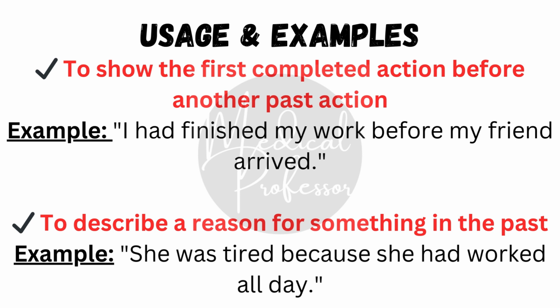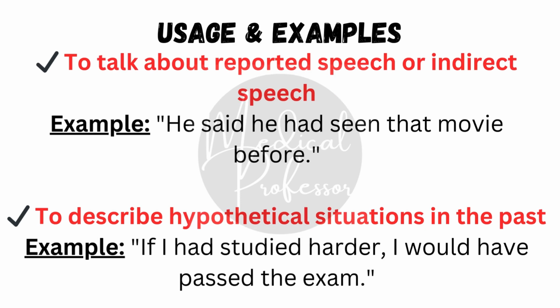For example, I had finished my work before my friend arrived. Number 2, to describe a reason for something in the past. For example, she was tired because she had worked all day. Number 3, to talk about reported speech or indirect speech. For example, he said he had seen that movie before.